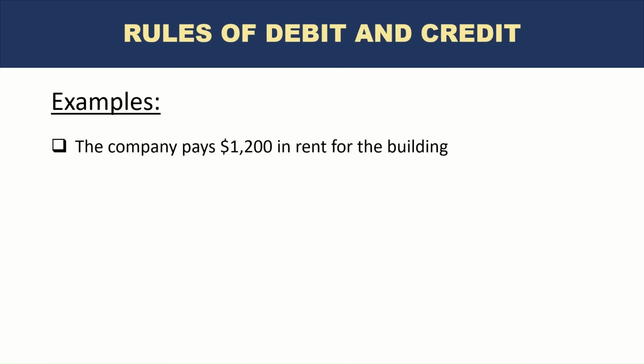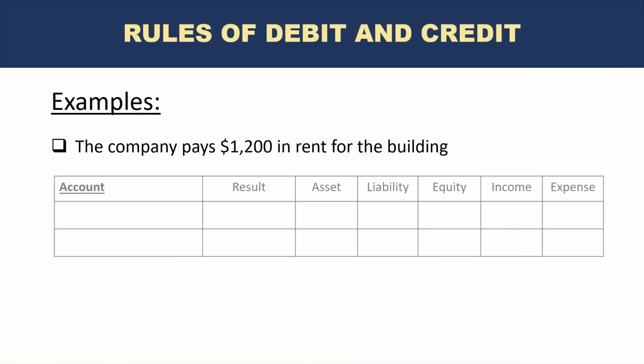The company pays $1,200 in rent for the building. Okay. Now we know one side, because this is again a cash payment, we know one side of the entry is cash. What would be the other side of the entry? It's not accounts payable because the company has already paid. But this time this is an expense because this is a transaction which is resulting in a decrease in asset, which is cash.